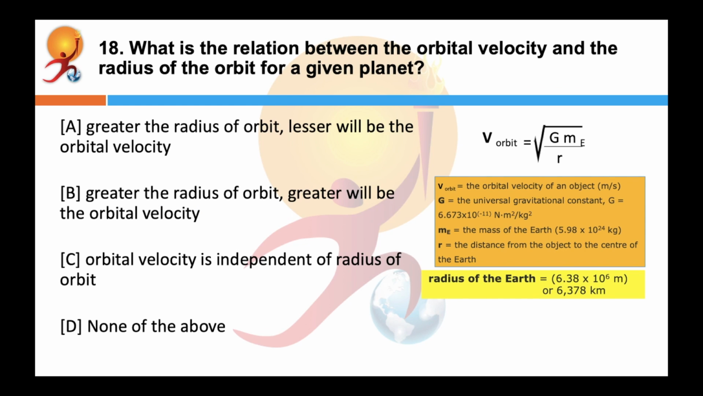What is the relation between the orbital velocity and the radius of the orbit for a given planet? Correct answer is A. For a given planet, greater the radius of orbit, lesser will be the orbital velocity of the satellite. The orbital velocity depends on the mass of the central body and the radius of its orbit.